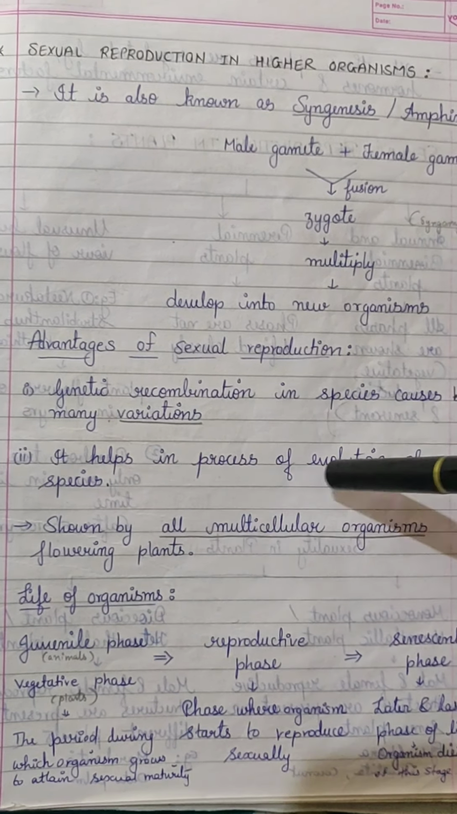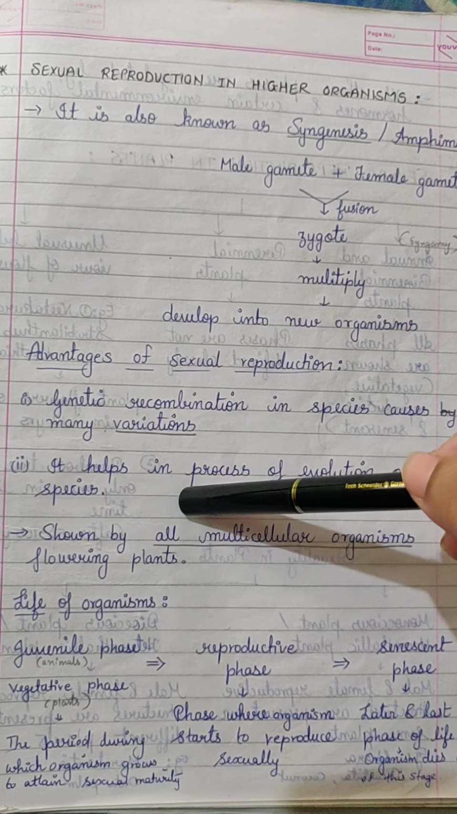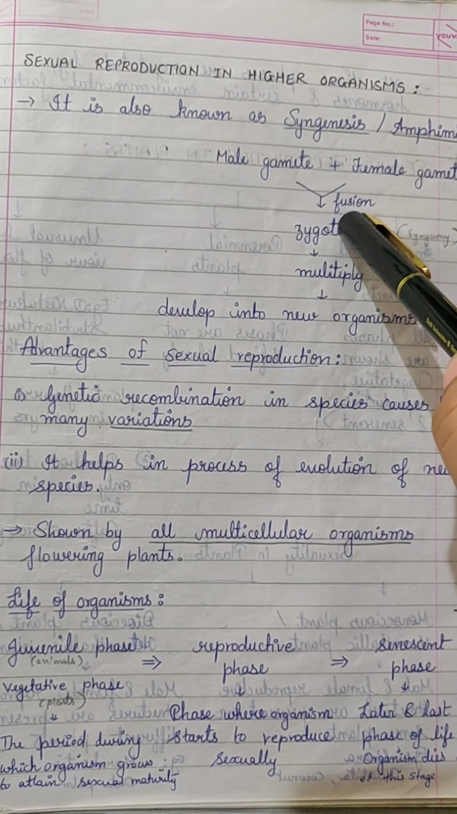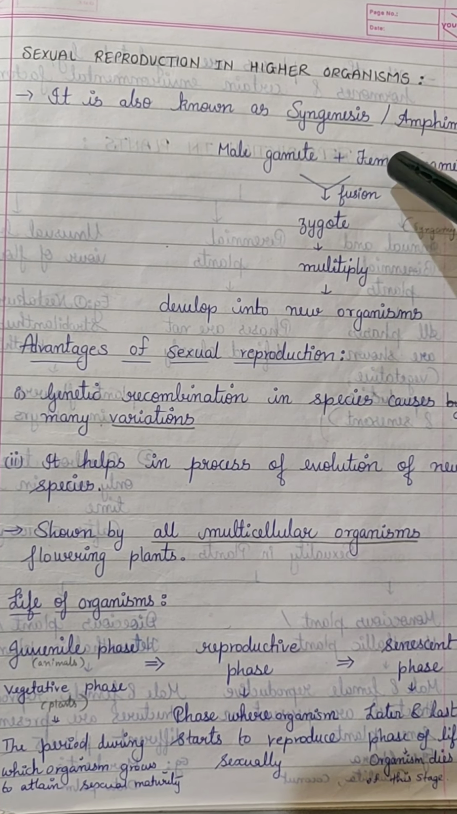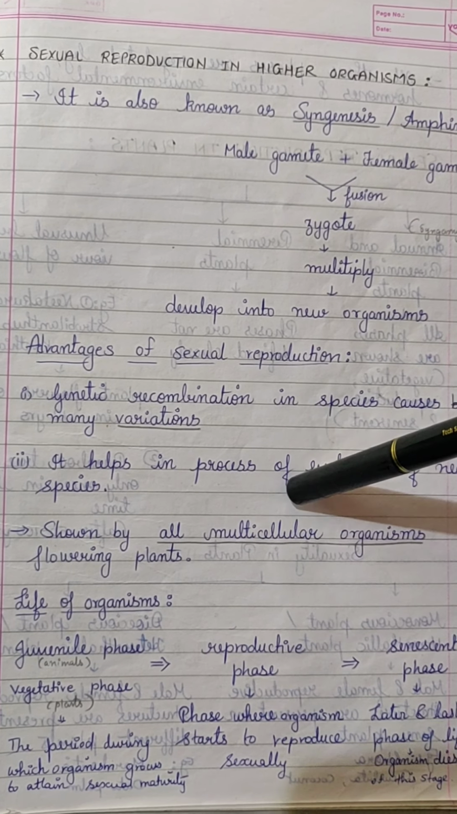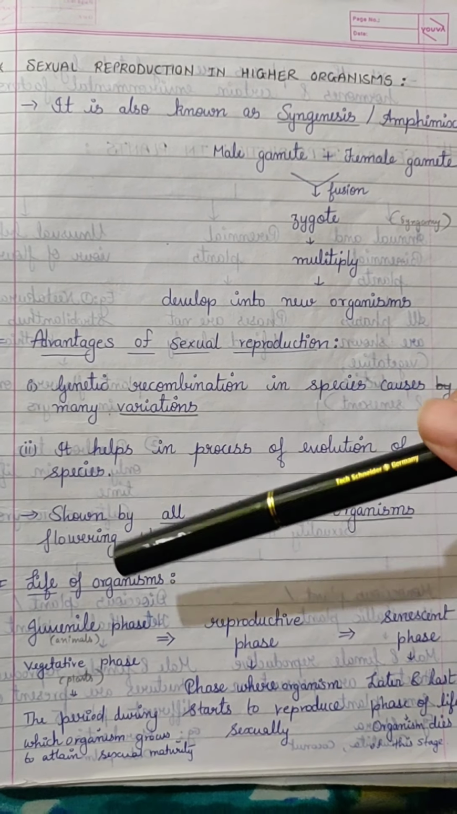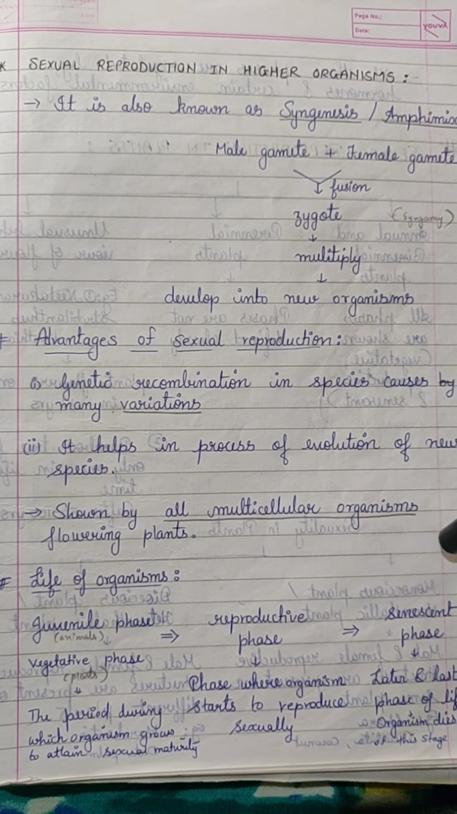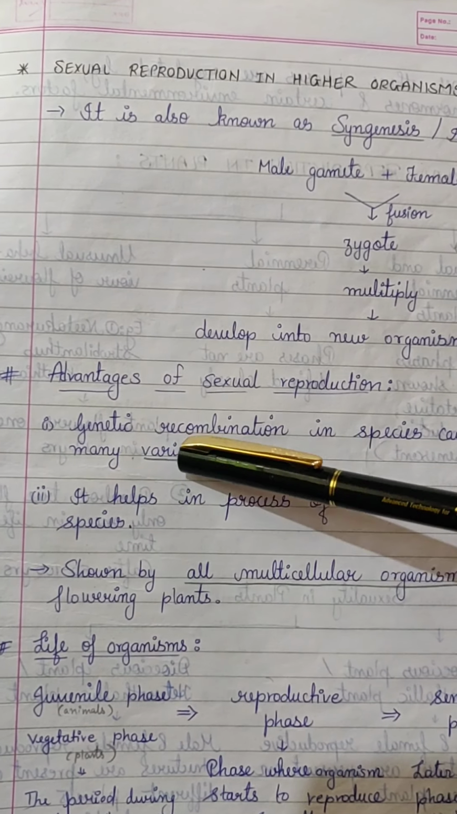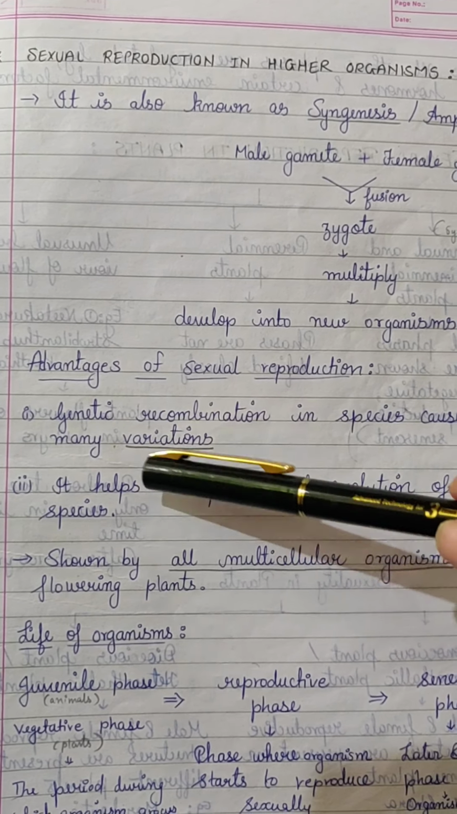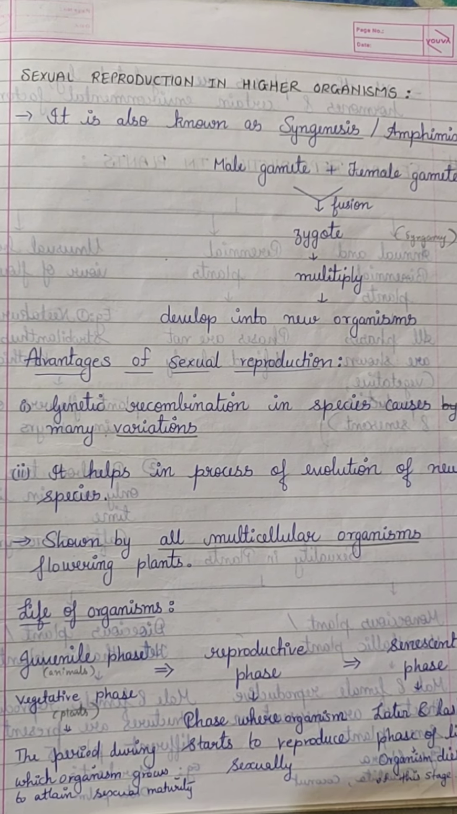It also helps in the process of evolution of new species. Why? Because there will be genetic variations. Male and female gametes on fusion form a zygote, so there will be variations observed in the characteristics as compared to the parents. Many variations across generations might lead to evolution of new species. Next, sexual reproduction is shown by all multicellular organisms as well as flowering plants. So there are two major advantages of sexual reproduction. First is genetic recombination of species, and second is it helps in the evolution of new species.